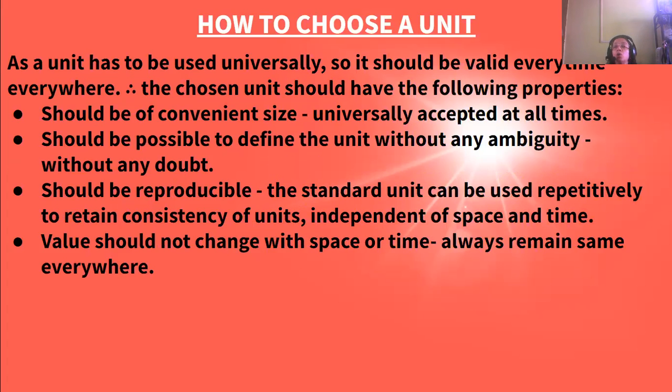Next is how to choose a unit. A unit has to be used universally. That is, it should be universally accepted, so it should be valid every time, everywhere. Therefore, the chosen unit should have the following properties. What are the properties the chosen unit should have? First, it should be of convenient size, that is, universally accepted at all times.